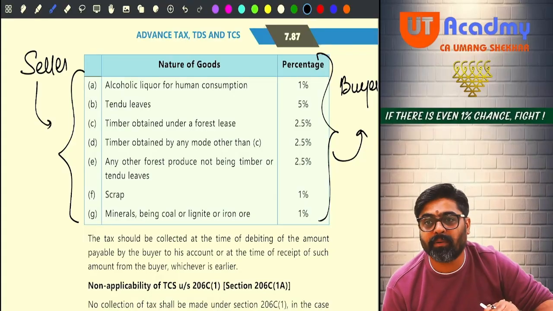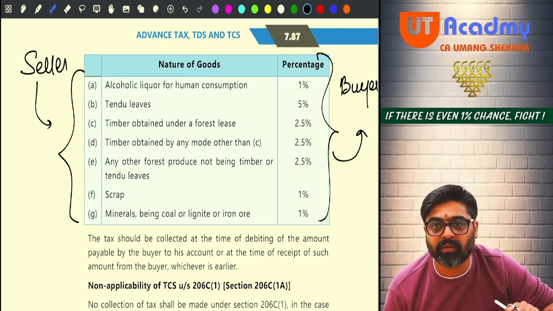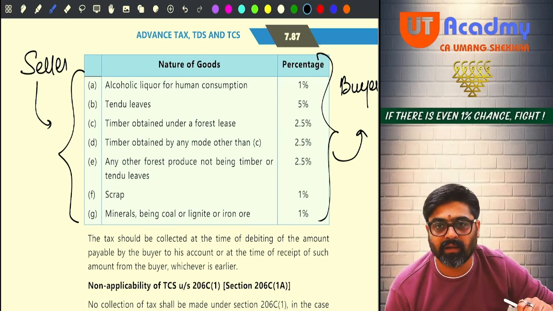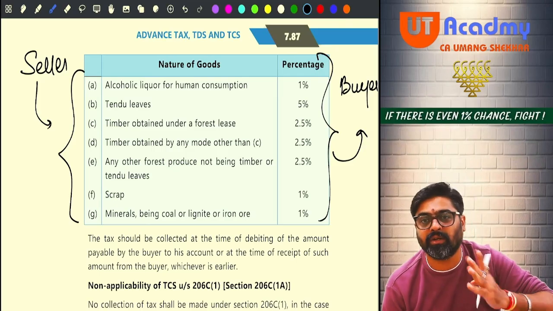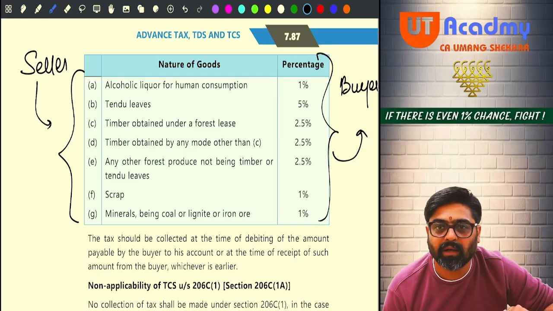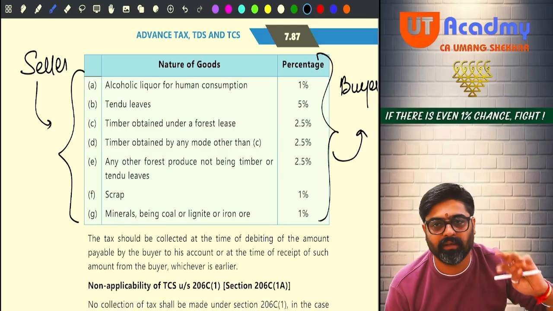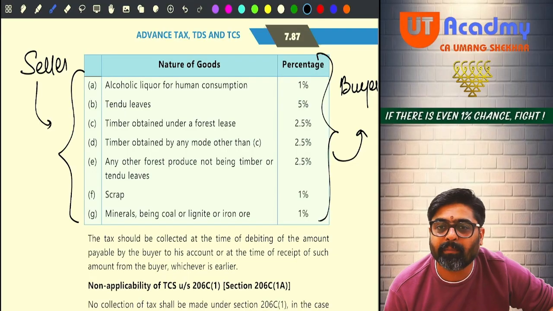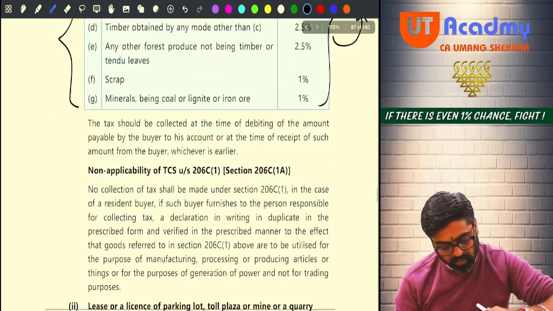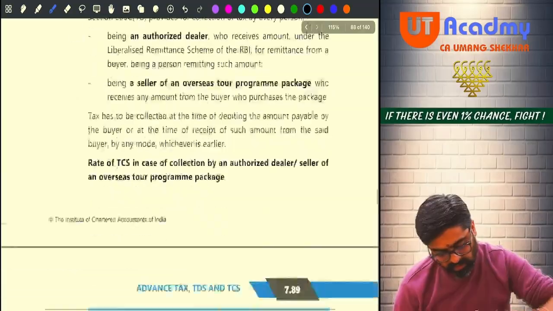Buyer should not be a person who is taking this coal etc. for power generation etc. Getting my point? If the buyer is giving such kind of declaration to the seller, hello, then the seller should not collect the TCS. Getting my point?